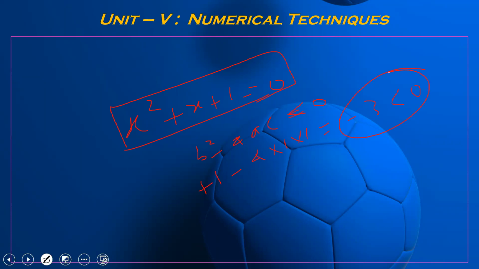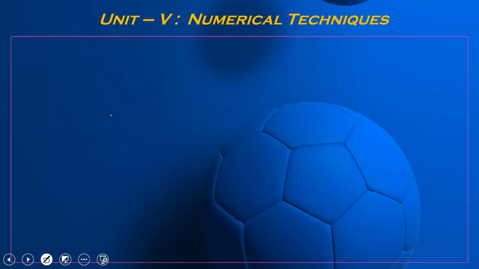So the very important point is what? If we have imaginary roots, then obviously the imaginary roots will come in pairs. Suppose if x plus iy is a root of the equation, then x minus iy will also be a root of the equation. Correct. Now, if instead of imaginary roots, suppose we have real roots, it is not possible that the value of x is equal to 1, 2, 3, or any positive integer or negative value. It will come in fractions like 1 upon 2 or 1 upon 3, and it will not be a fixed value.